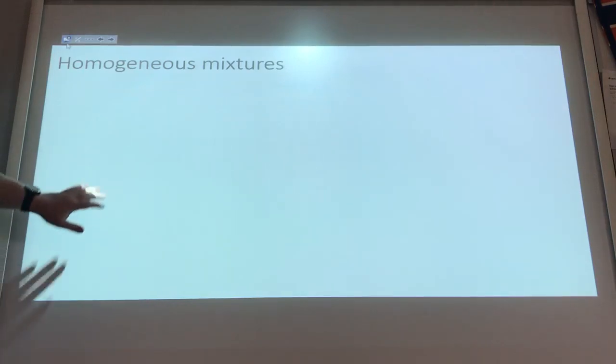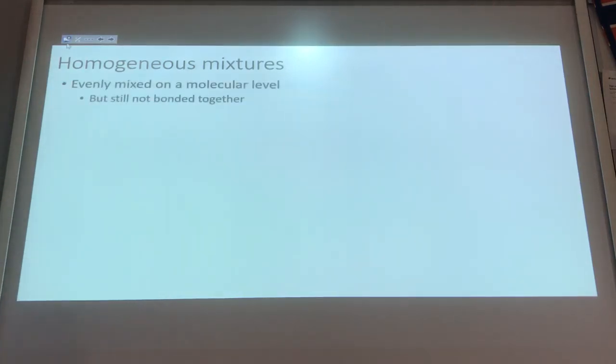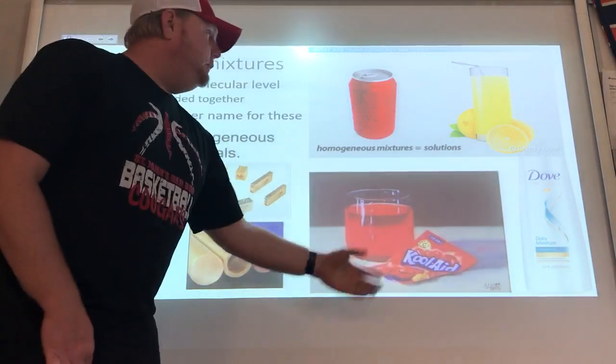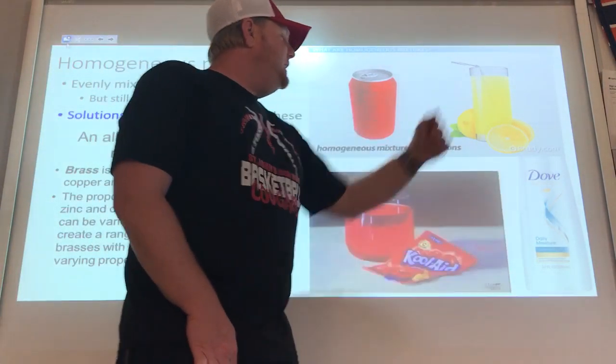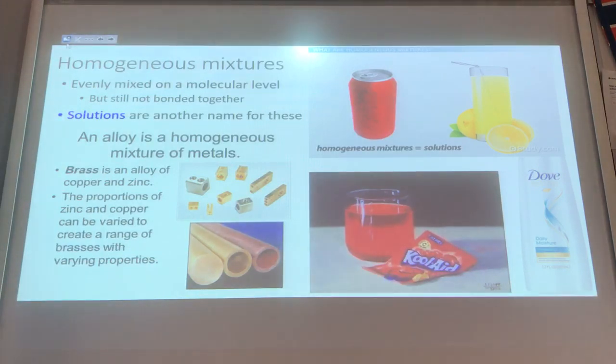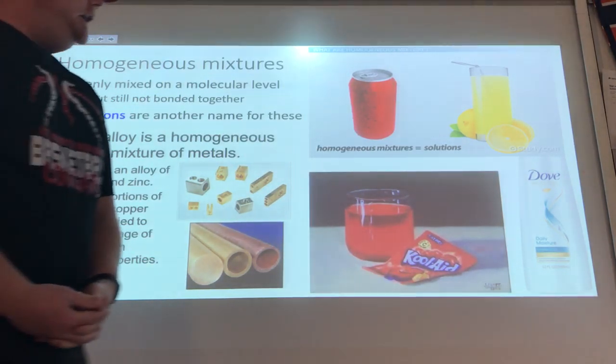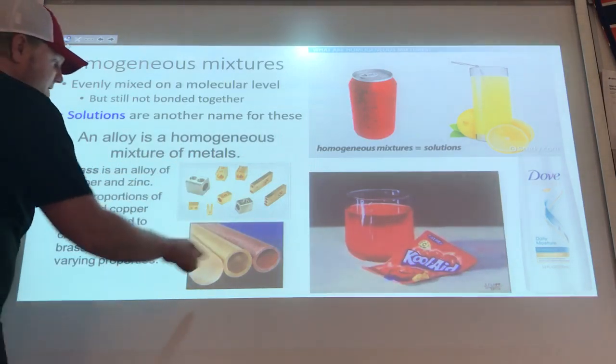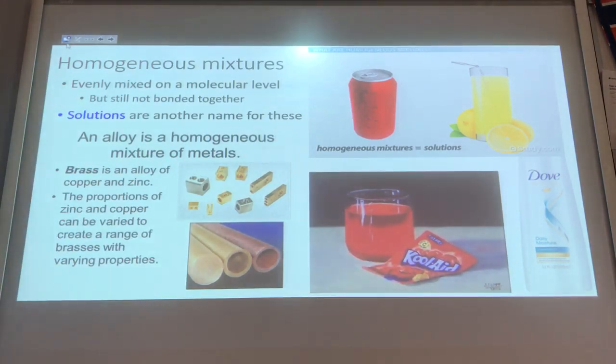Then we have homogeneous mixtures. They're evenly mixed on a molecular level, but they're still not bonded together. Solutions are another name for these. But when we've said solutions before, we've always thought of our Kool-Aid. We've always thought of our soda. We've always thought of our lemonade. And those are solutions. But there's also things like our shampoos, things like brass and other metal alloys.